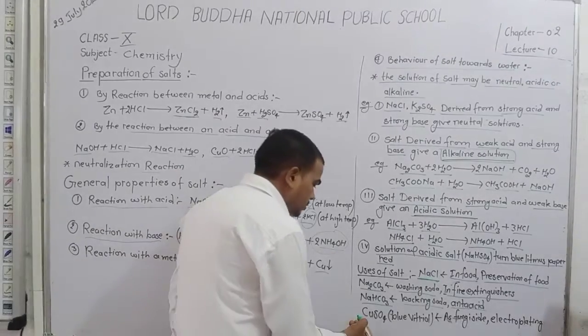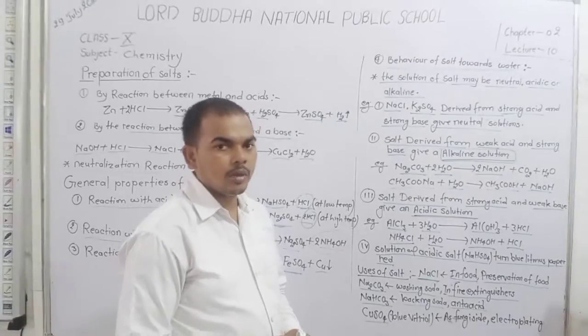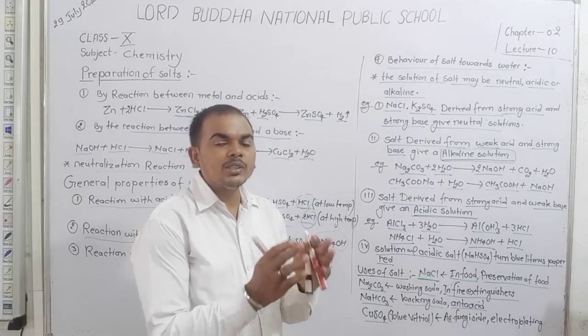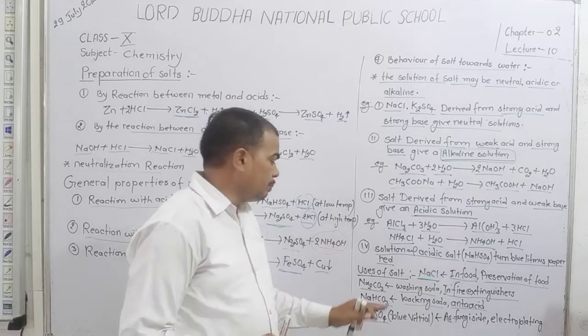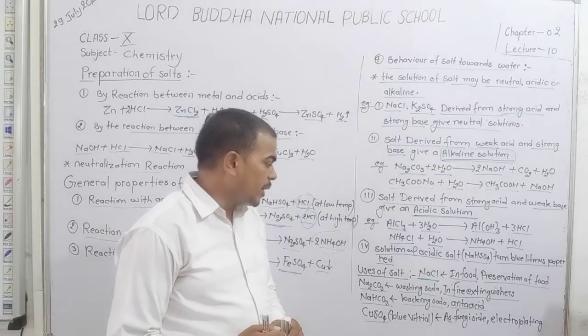Let's now discuss here CuSO4, copper sulfate. The copper sulfate is commonly known as blue vitriol.